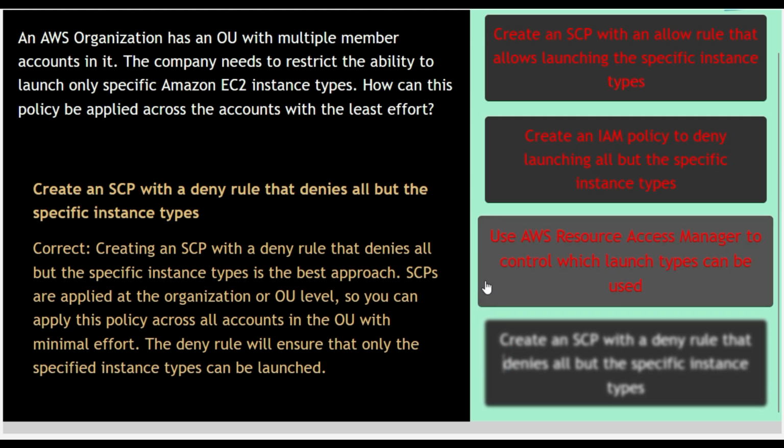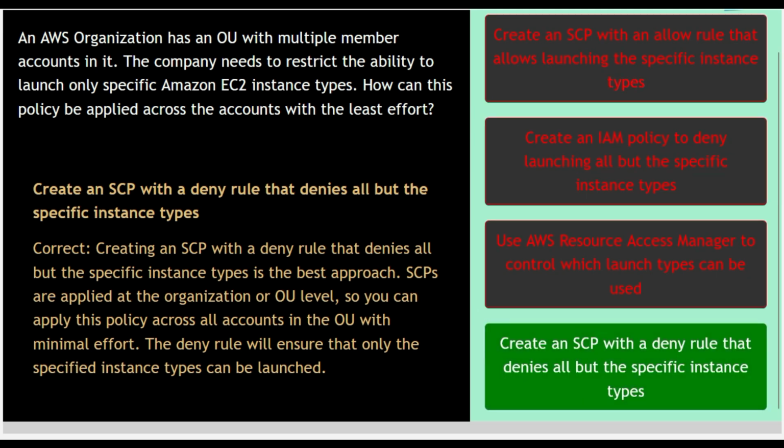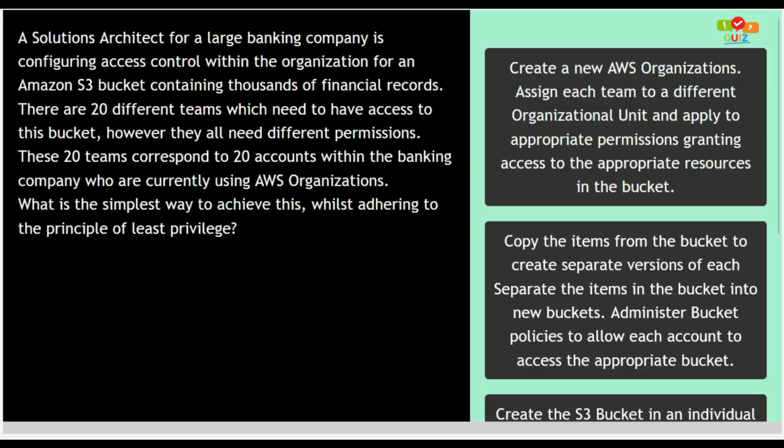Option 4, create an SCP with a deny rule that denies all but the specific instance types. Now this option is correct because creating an SCP with a deny rule that denies all but the specific instance types is the best approach. SCPs are applied at the organization or OU level so that you can apply this policy across all accounts in the OU with minimal effort. The deny rule will ensure that only the specified instance types can be launched. Okay, this is why option number 4 is the correct answer. Got it? Let us move to the next question.